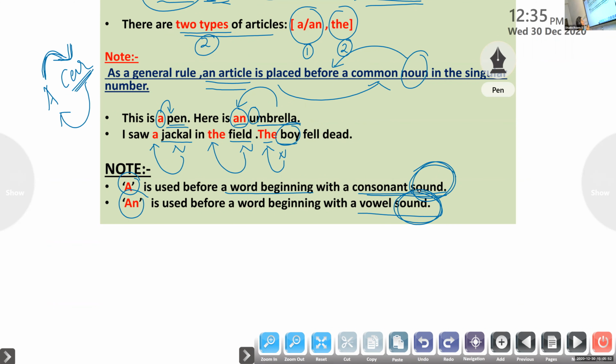As you are in 6th standard, just shed letters and please remember sound. Consonant sound, vowel sound. A is used before a word beginning with a consonant sound and an is used before a word beginning with a vowel sound. Am I clear, children? Yes, ma'am. Okay, fine.